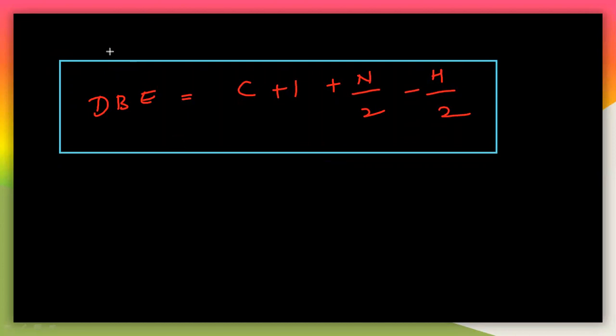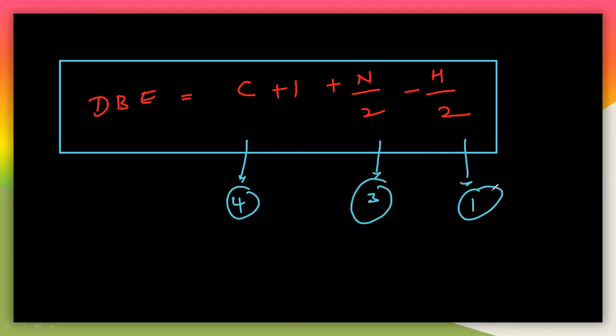Here C is the number of tetravalent atoms. The 4 is tetravalent, N is trivalent, and 1 is monovalent, which may be fluorine, chlorine, or iodine. You can also take silicon here. So this is called the double bond equivalence, and the formula can also be used to identify the structure of a particular molecule.